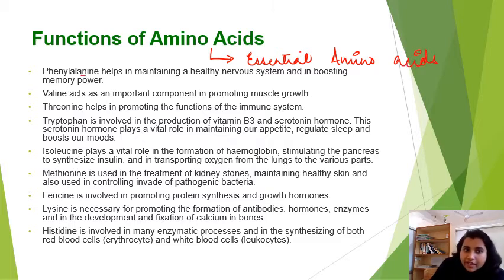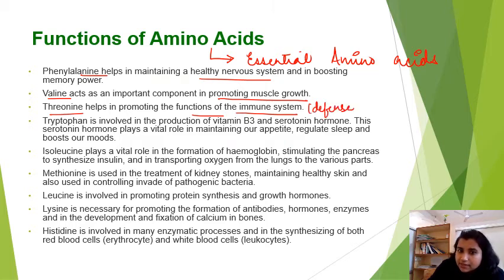Phenylalanine helps in maintaining a healthy nervous system. Valine promotes muscle growth. Threonine helps in promoting the function of the immune system. Immune system means our body's defense system. Immune system is the defense system of our body. Tryptophan. Tryptophan is what? It is involved in the production of vitamin B3.